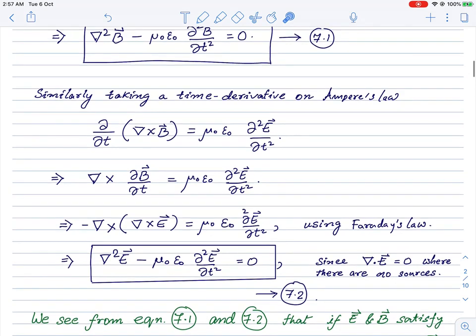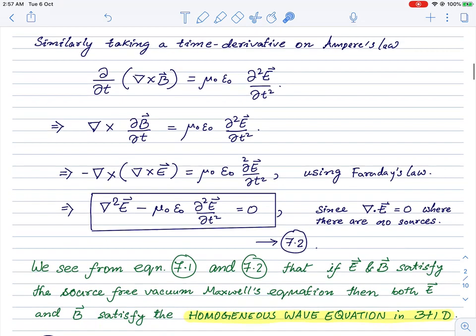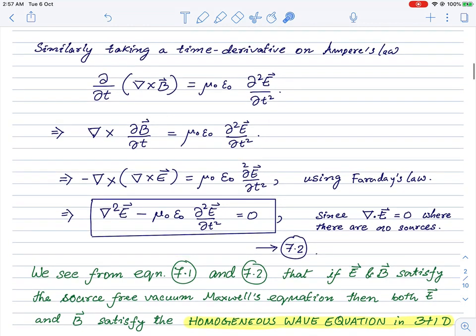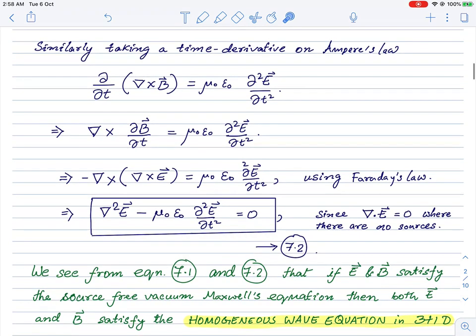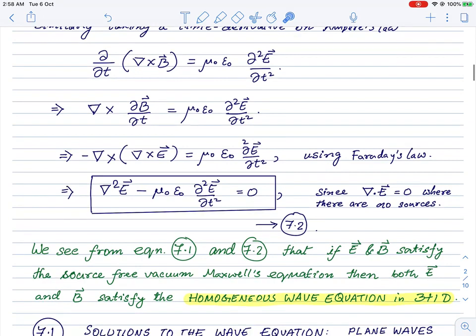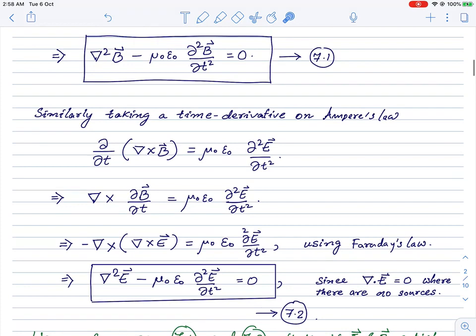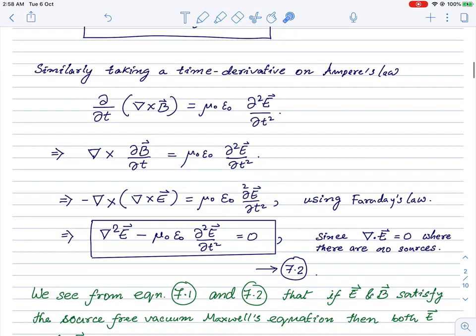Firstly, they are separate equations, and they are wave equations for the individual components of the electric and magnetic fields. So if we work in, let's say, Cartesian coordinates, we know how to solve the wave equation. So we are going to write down various solutions for the wave equation.